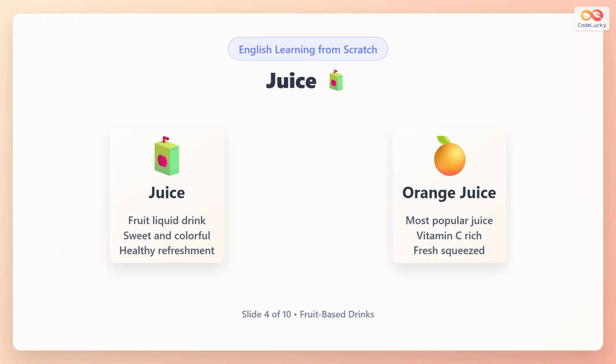Juice is a healthy drink made from fruit or vegetables. Orange juice is one of the most popular types of juice. It is full of vitamins, especially vitamin C. Juice can be fresh or packaged, and it is usually sweet and colorful.